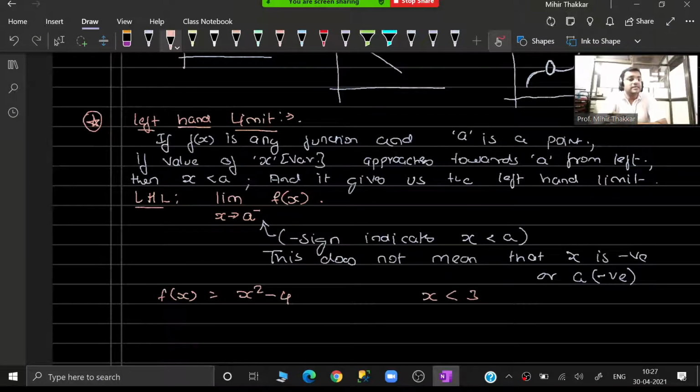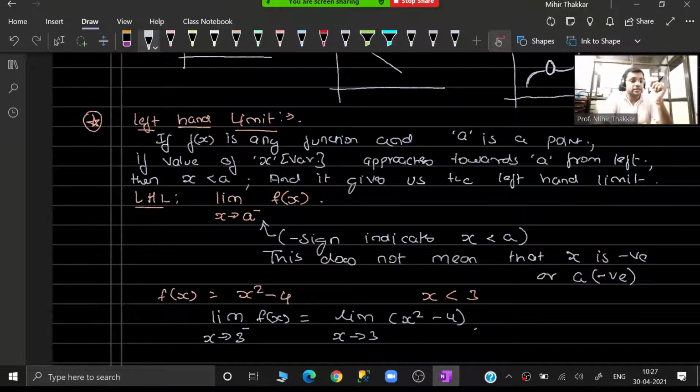So when I know that x is lesser than 3, I should just have in my mind that the value of x is lesser than 3. So if I want to calculate the left hand limit, I will just say over here limit as x tends to 3 minus of f(x) is equal to limit as x tends to 3 of x square minus 4. So this 3 minus is just used to indicate that x is going to be lesser than 3. When you want to substitute this in the function, that is what we call applying limit.